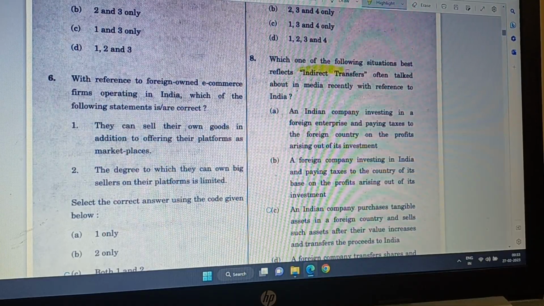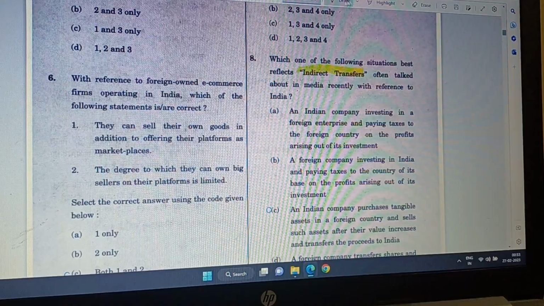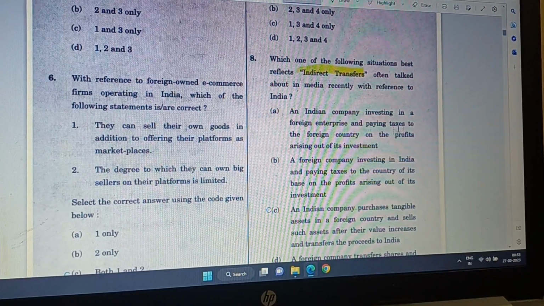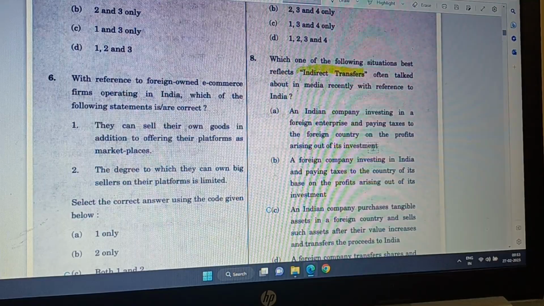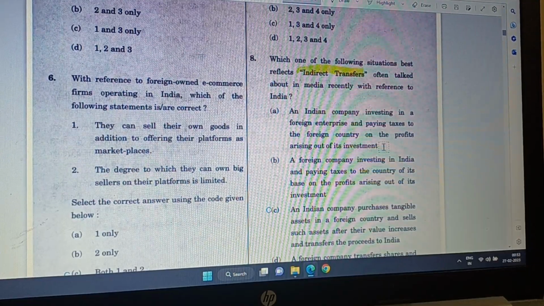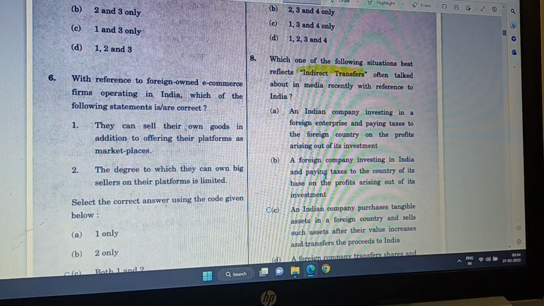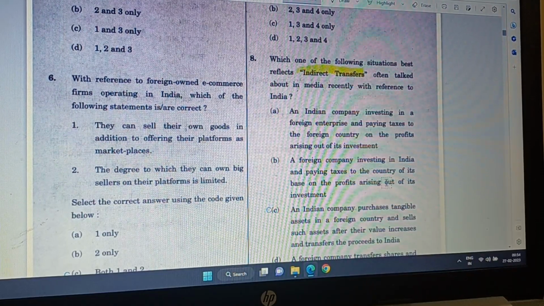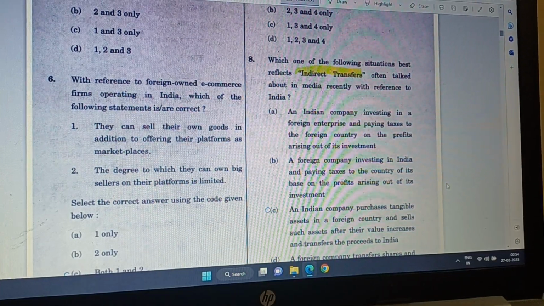So we draw it like this: an Indian company investing in a foreign enterprise and paying taxes in the foreign country on the profits arising out of its investment. Yeah, this is an indirect transfer. Then a foreign company investing in India and paying taxes to the country of its base on the profits arising out of its investment. That is also an indirect transfer.